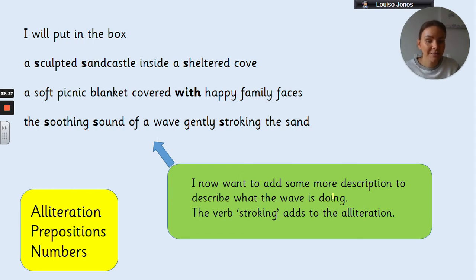And I now want to add some more description to describe what the wave is doing. So I've gone for the soothing sound of a wave gently stroking the sand. And the reason I've chosen the verb stroking is because it's another word that begins with an S, so it adds to my alliteration of the sentence. The soothing sound of a wave gently stroking the sand. Another S there. Okay, so I'm happy with that now.